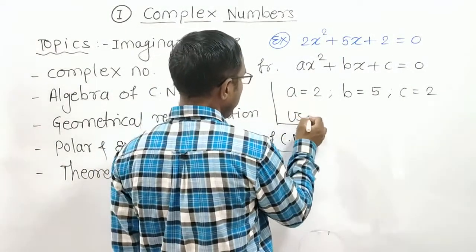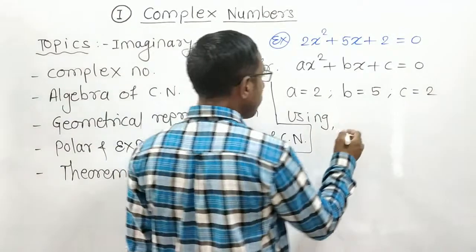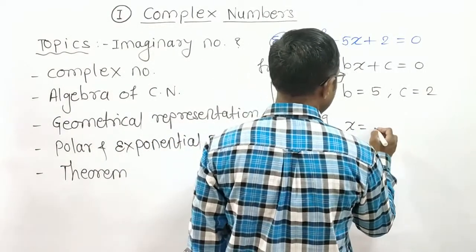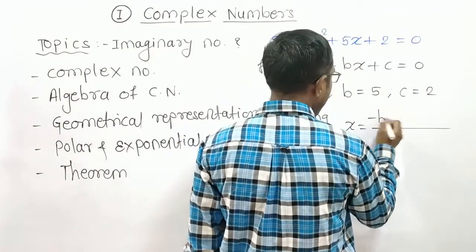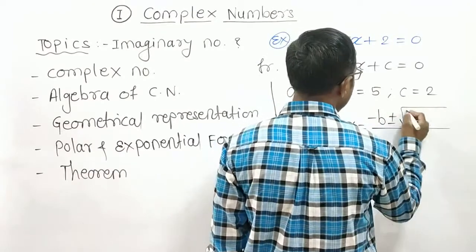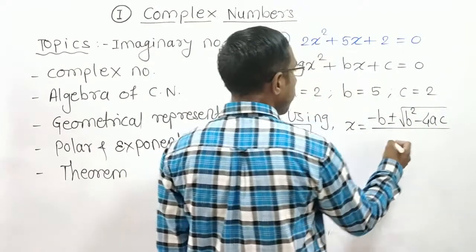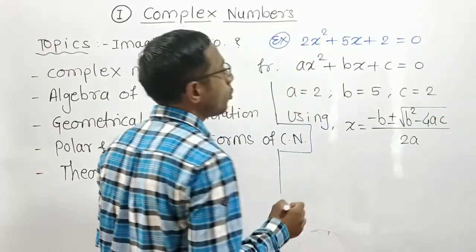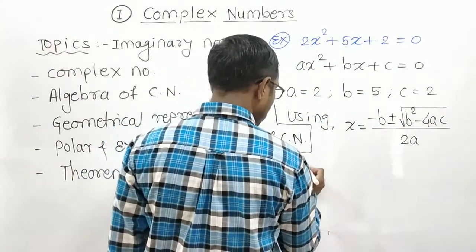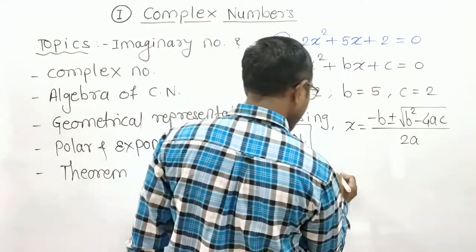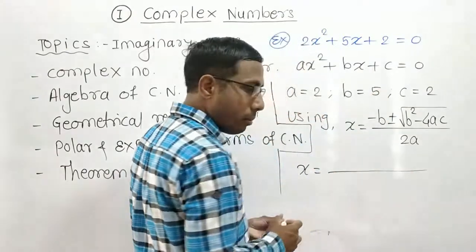So using x is equal to minus b plus or minus root of b square minus 4ac upon 2a, we get x is equal to minus b, which is minus 5,